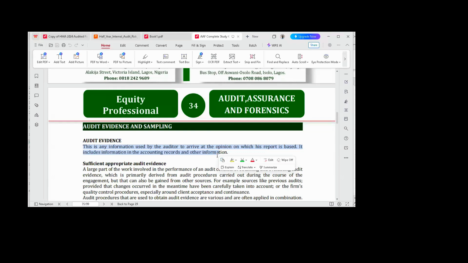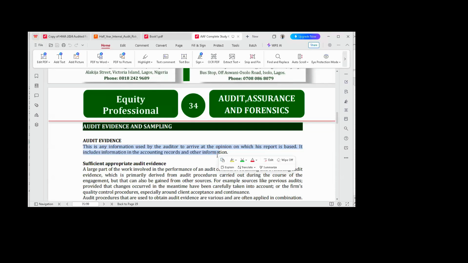And that is why, if you're going to write an exam and you come across a question on audit evidence, in your own best interest, rather than writing long grammar, for instance, saying that the auditor was able to gather information, was able to review documents, was able to review records, was able to do all of these things, you might think that you are doing yourself a lot of good, but the time you are wasting in highlighting each of these words and putting them together in a sentence, all of these small minutes eventually will count at the end of the day.